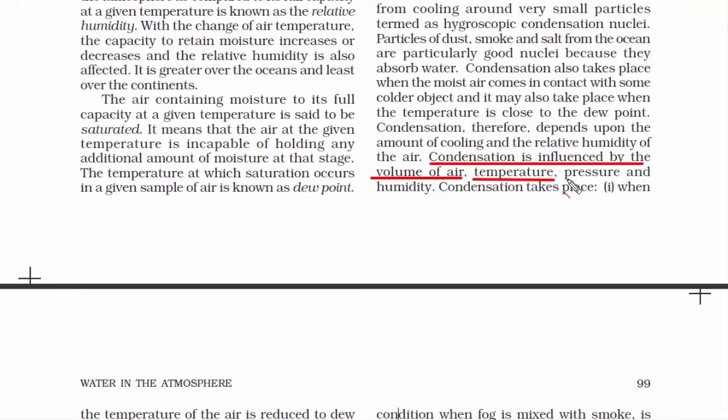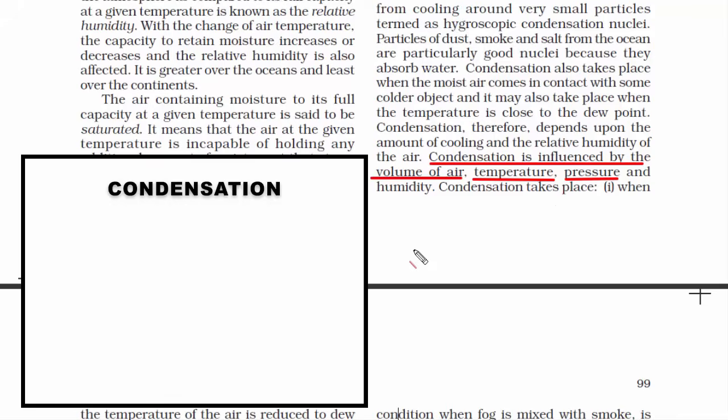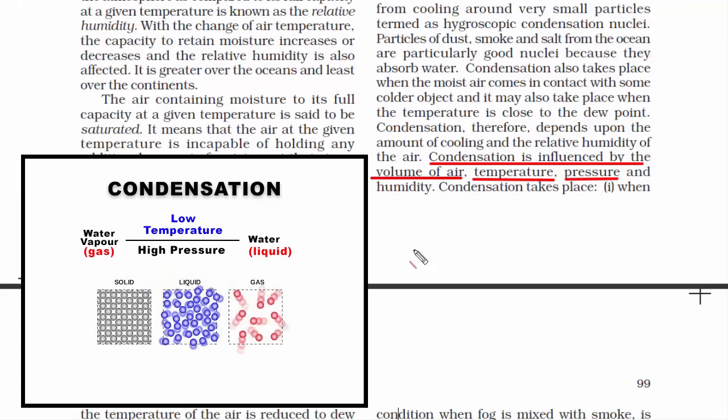Now the third condition is pressure. Well, if you see, even pressure is important. So water vapor is basically a gaseous state of matter. In order to make a gas turn into liquid or solid form, high pressure is required. Because in a gas, molecules are far apart and move freely. And in liquid, molecules are close enough, but they do slide over one another, and that's how liquid flows easily. In a solid state, molecules are tightly packed. That's what gives rigidity and hardness to an object.